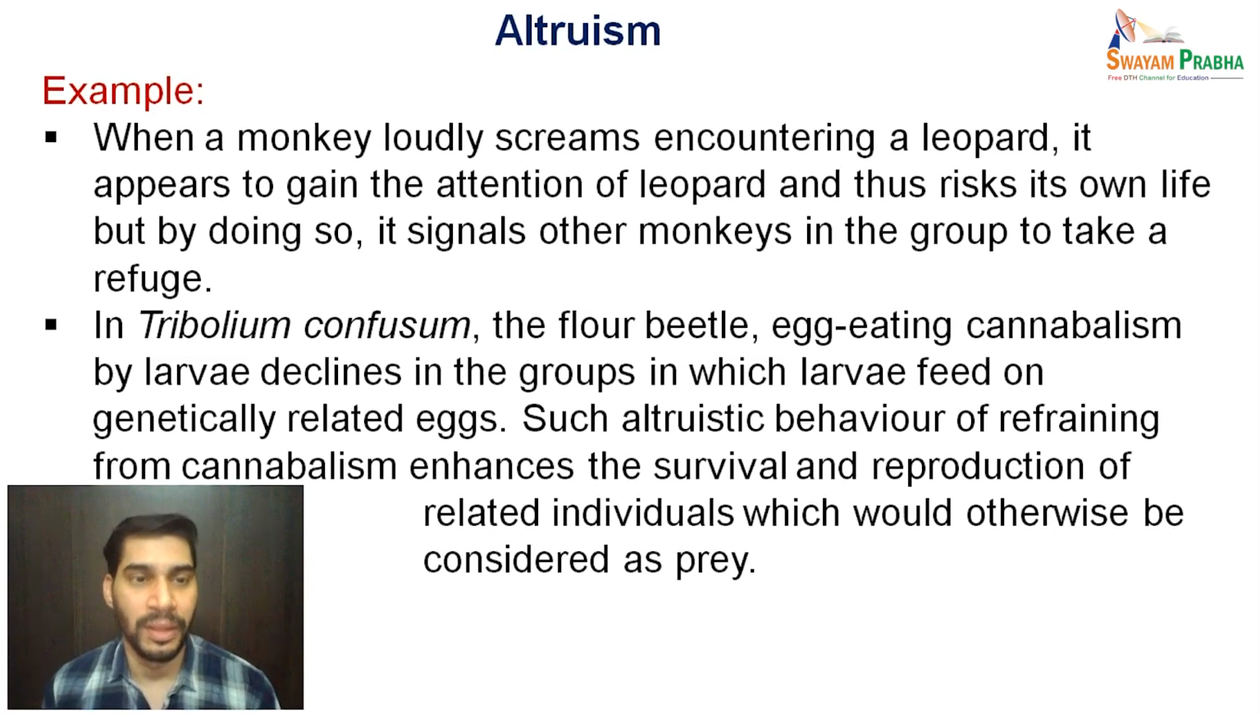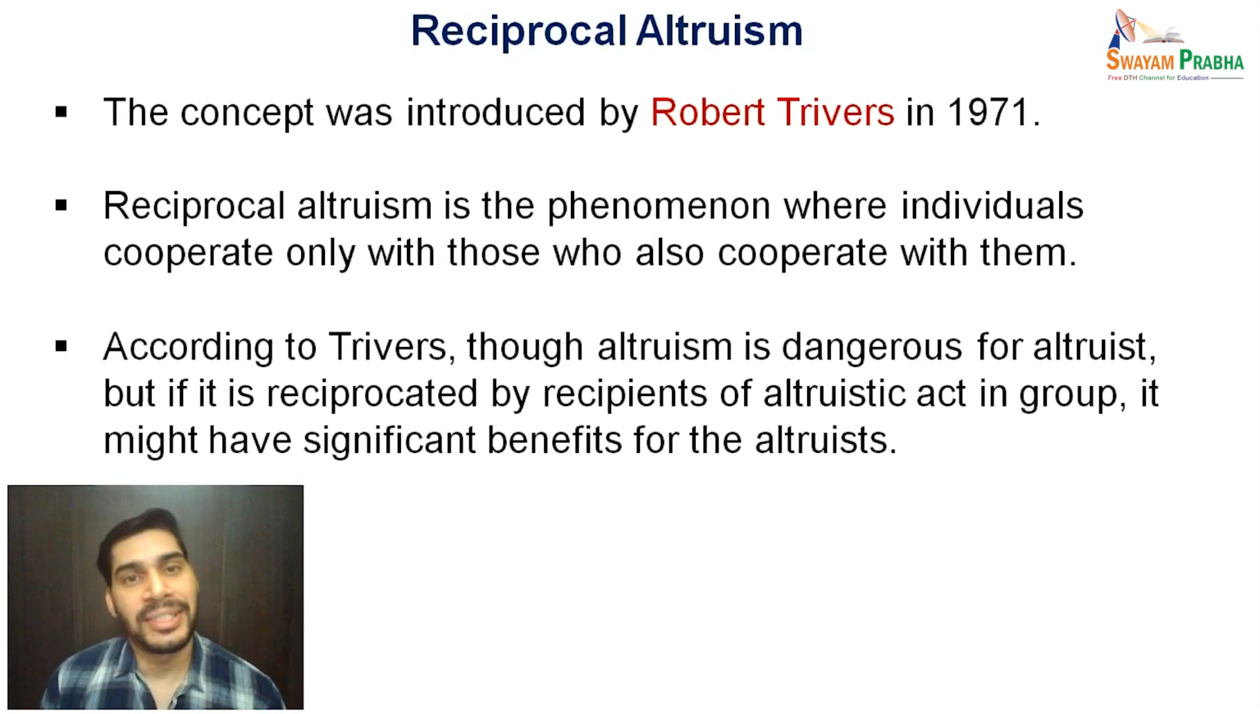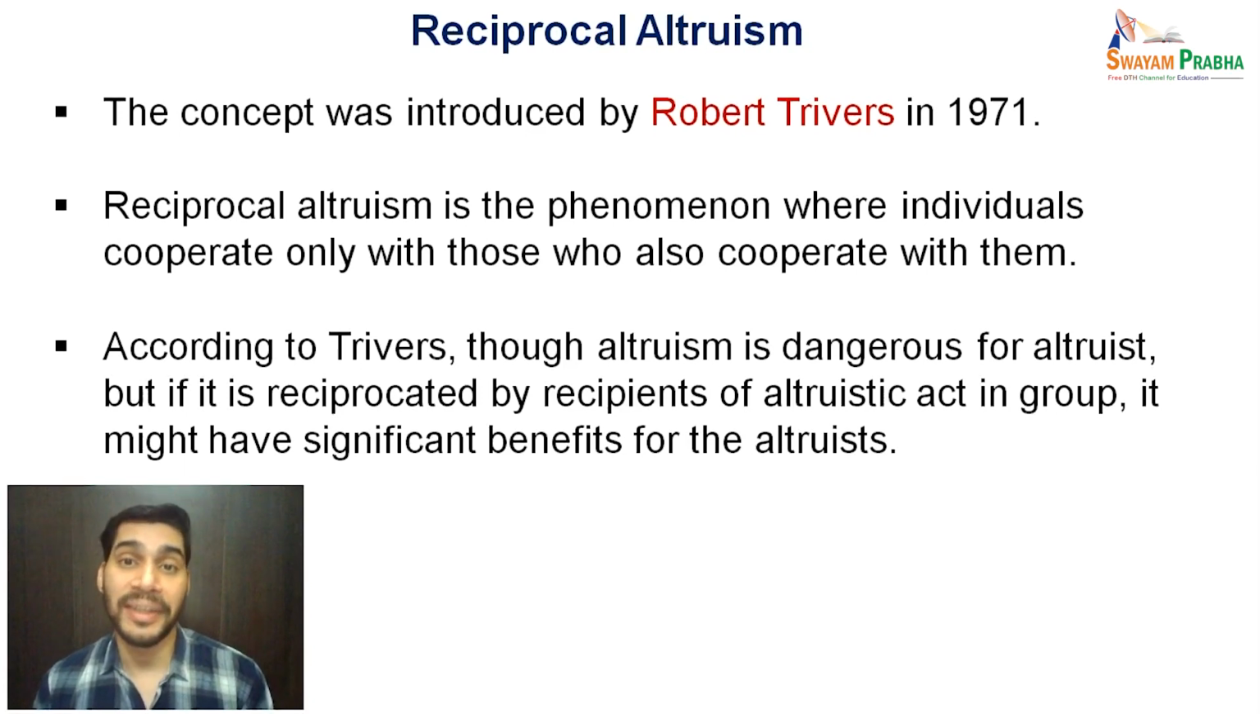Another example you can take is the flour beetle, called Tribolium confusum. Its egg-eating cannibalism by larvae declines in the groups in which larvae feed on genetically related eggs. Such altruistic behavior of refraining from cannibalism enhances the survival and reproduction of related individuals, which would otherwise be considered prey. So these two examples very well show what we mean by altruistic behavior occurring in a group.